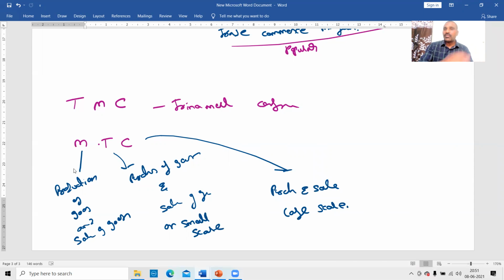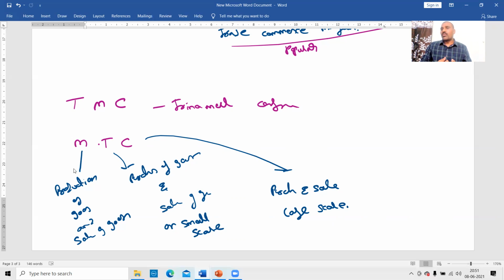The difference between trade and commerce is that in both we are doing purchase of goods, sale of goods and distribution of goods, but commerce is on a wider scale. When you do an activity on a small scale, it is called a trade. When you do an activity on a large scale, it is called commerce. Therefore, manufacture, trade, commerce. First I'll produce the goods, then I'll sell the goods on a small scale. When my business expands, I'll sell the goods on a large scale.